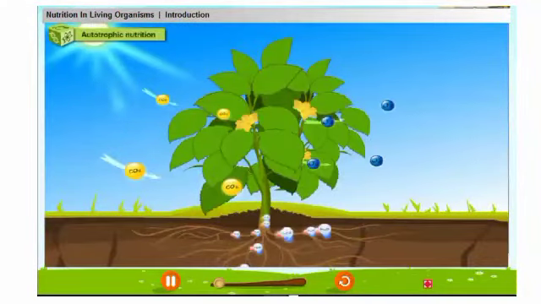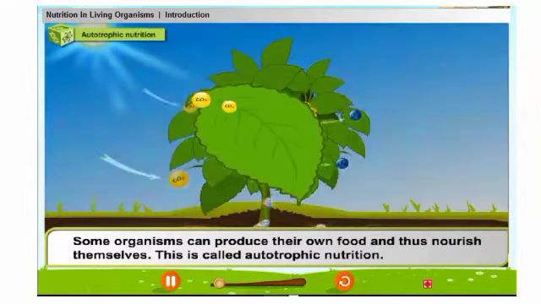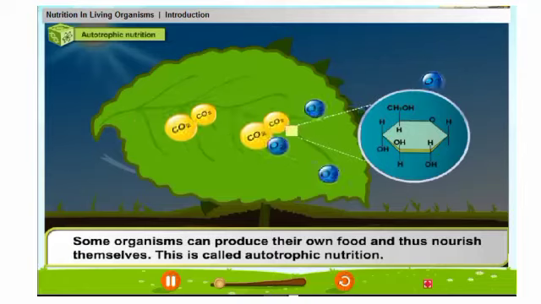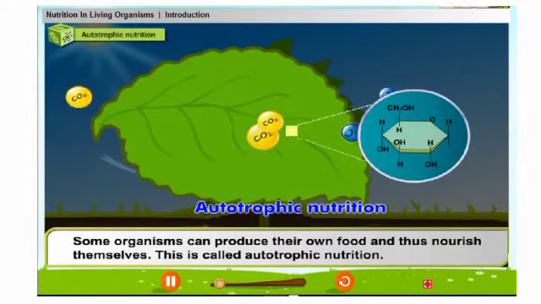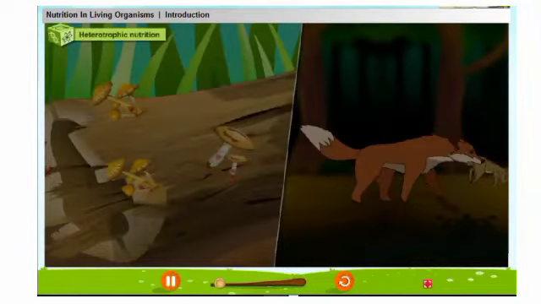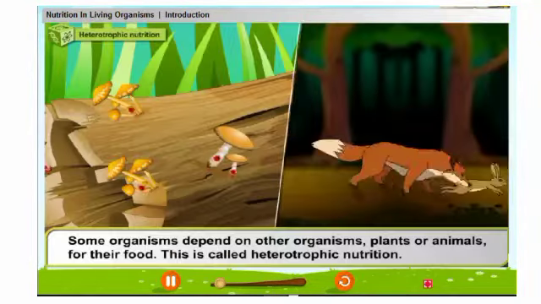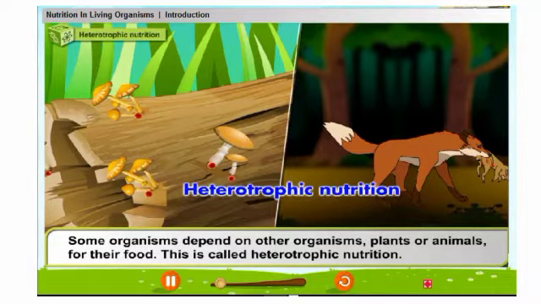Autotrophic nutrition. Some organisms can produce their own food and thus nourish themselves. This is called autotrophic nutrition. Heterotrophic nutrition. Some organisms depend on other organisms, plants, or animals for their food. This is called heterotrophic nutrition.